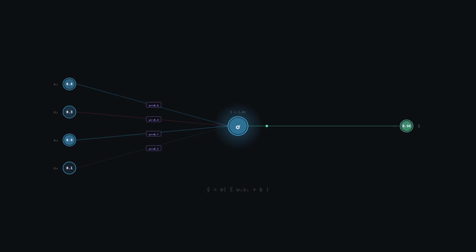We start with the simplest unit of thought, the neuron. Every input arrives carrying a value, and every connection carries a weight, a dial that says, pay more attention to this one, less to that one. The neuron does something elegantly simple. It multiplies, it adds, then it squishes the result into a decision. Multiply, add, squish. Remember that. It's the heartbeat of every network ever built.